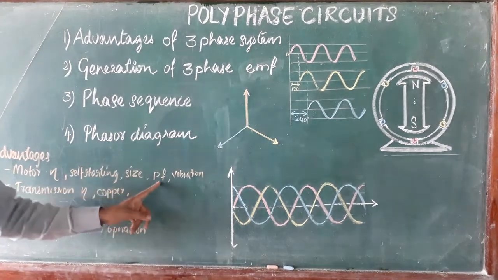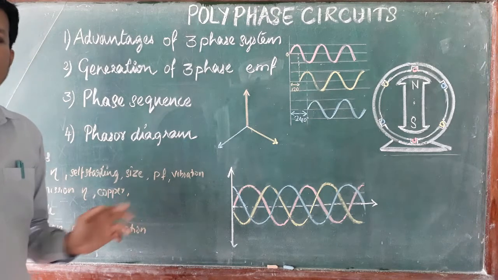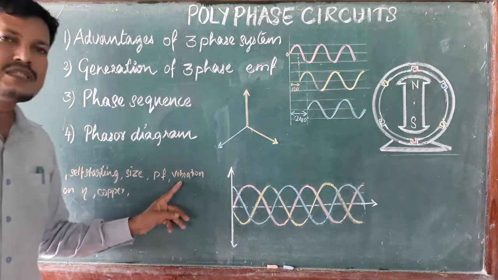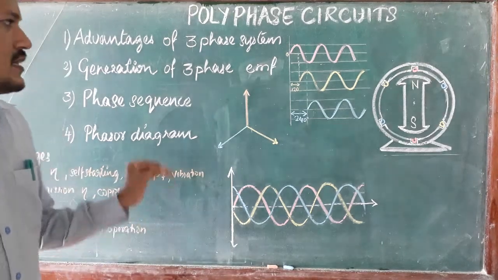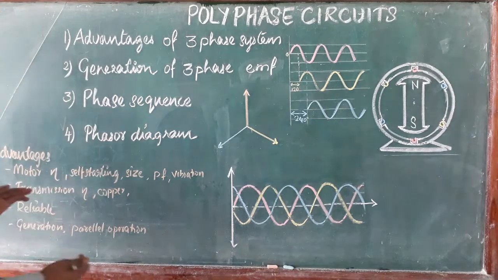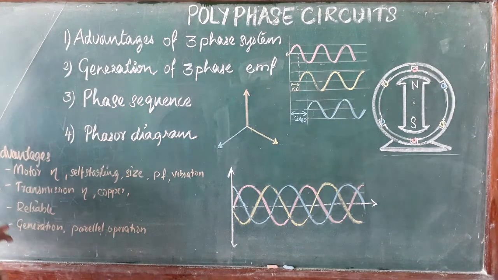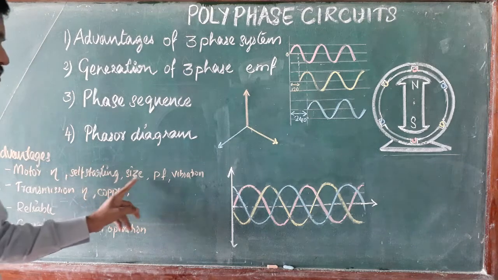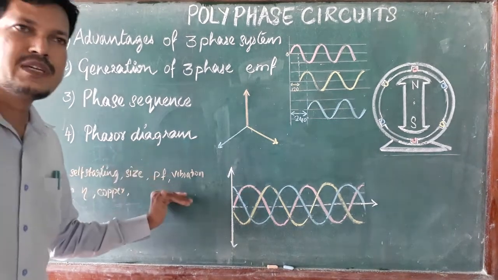And power factor is also higher than single phase motor for the same rating, and the vibrations are less. It gives a smooth rotation for the three phase motor, compared with single phase motors. So efficiency is high, it is self starting, size is less, power factor is more, and vibration is less.